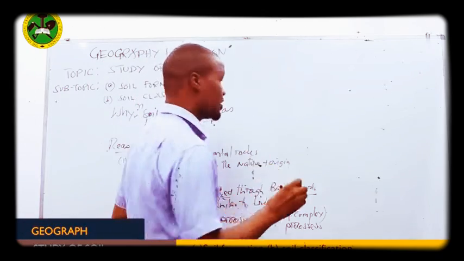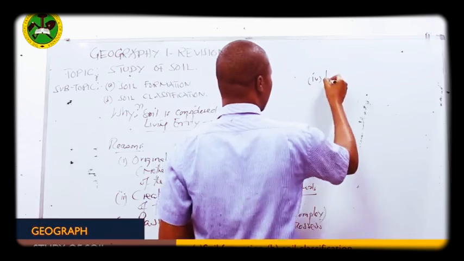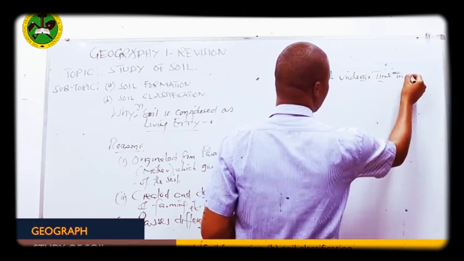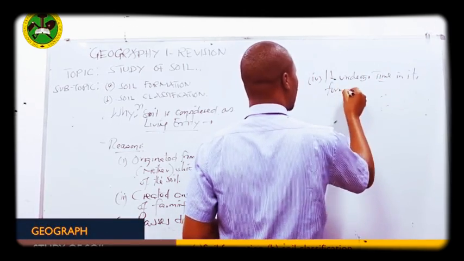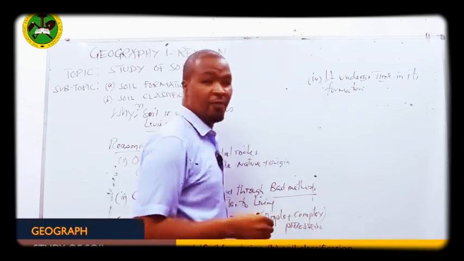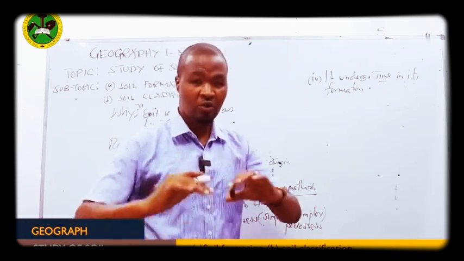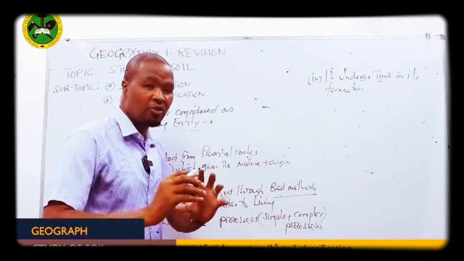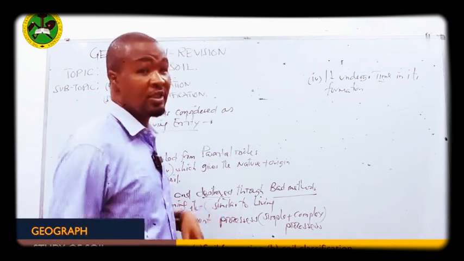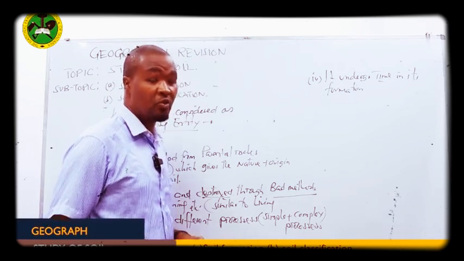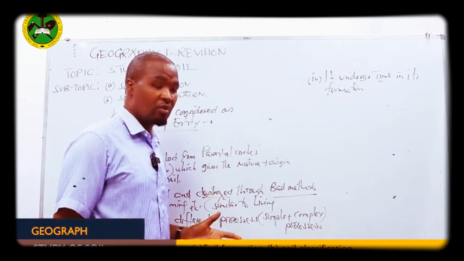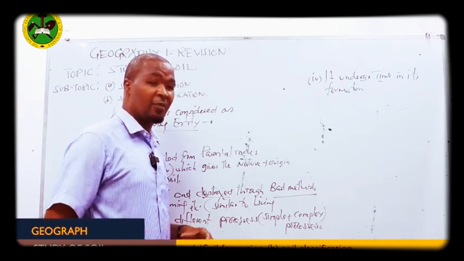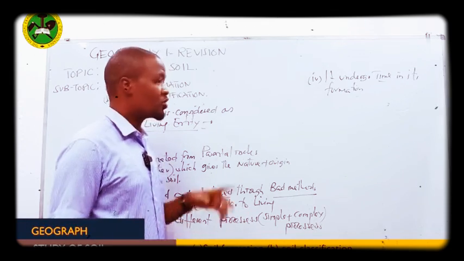As it passes through different processes, it undergoes time in its formation, similar to a living entity. As the living entity grows from small to large, or from small to big, you can see it undergoes time, from very little time to a longer time. The longer the time the soil takes, the more mature it becomes, similar to the living entity. The longer the time the living entity takes, the more mature the living thing will be. So similar to soil.